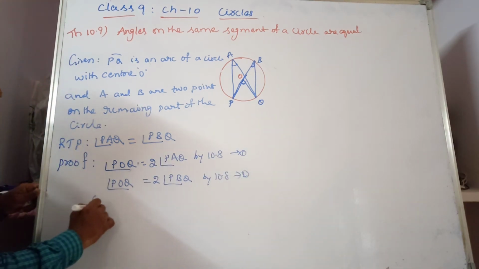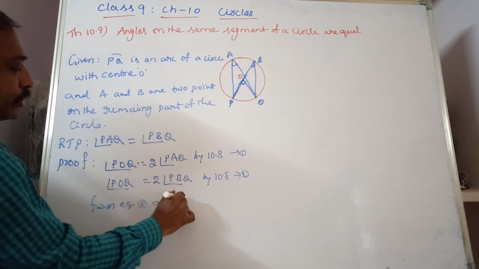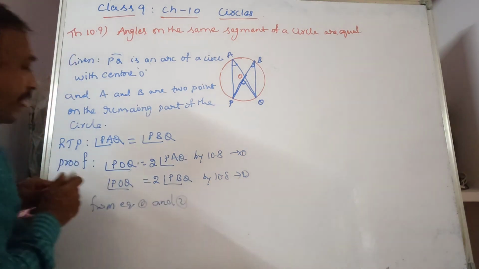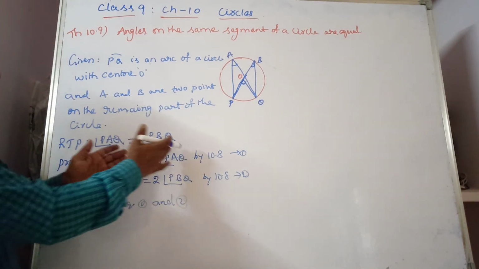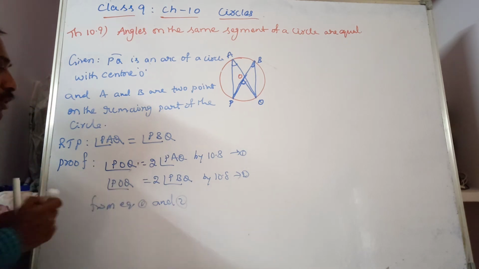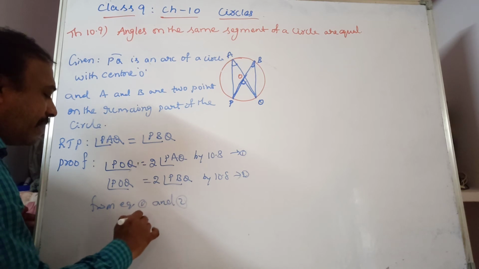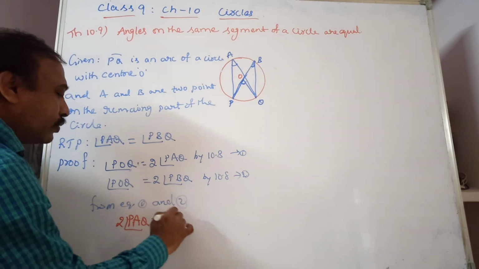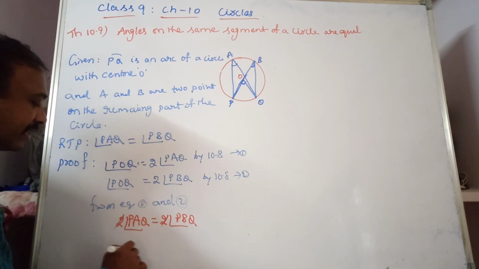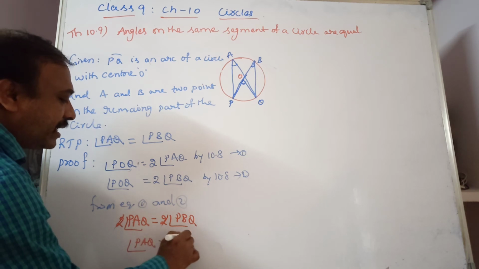From equation 1 and 2, both the LHS are equal, so we are equating their RHS. 2 times angle PAQ is equal to 2 times angle PBQ. So 2 gets cancelled. Therefore, angle PAQ is equal to angle PBQ.